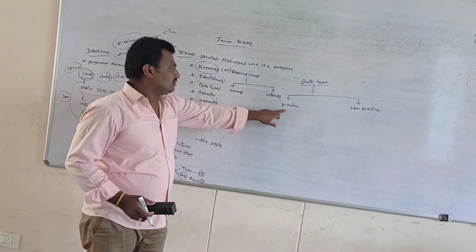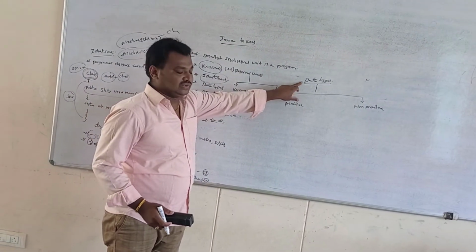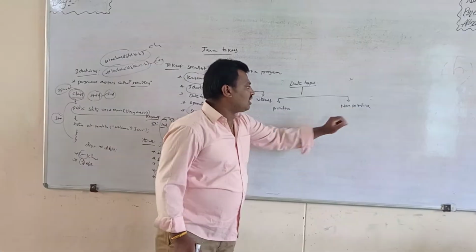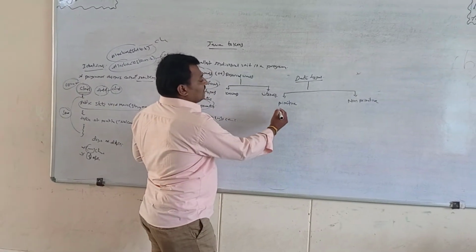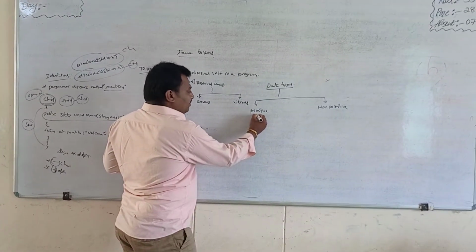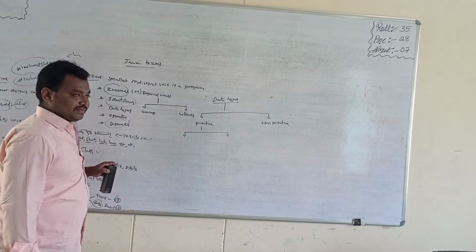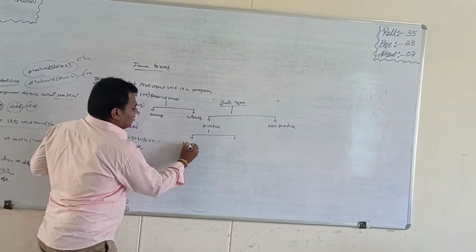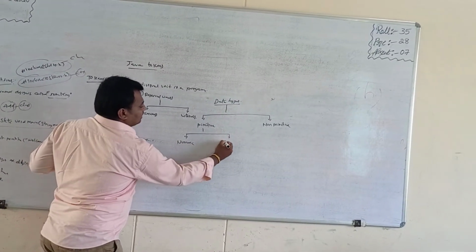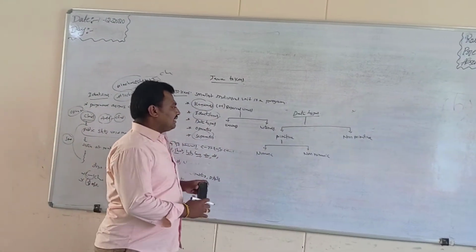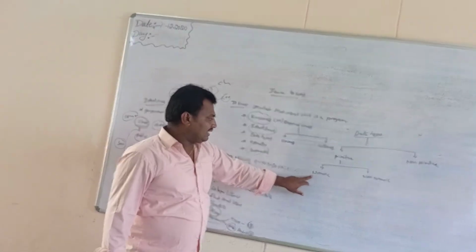Primitive means directly storing the data values, and indirectly storing the values is called non-primitive. Primitive data type is again classified into two types, that is numeric and non-numeric.